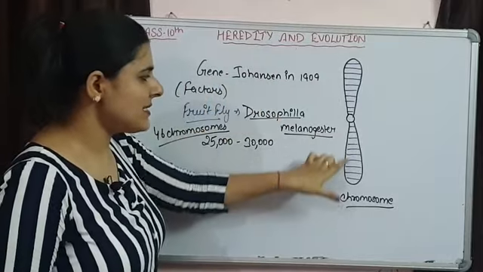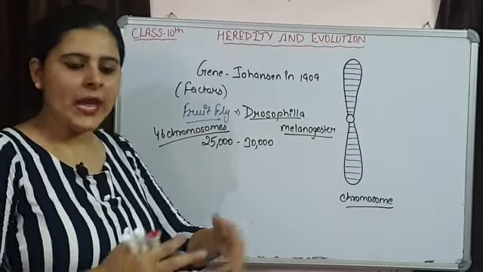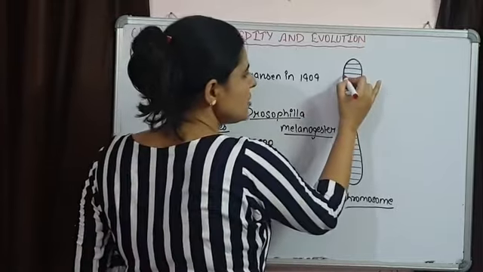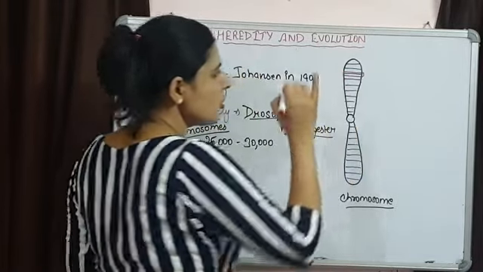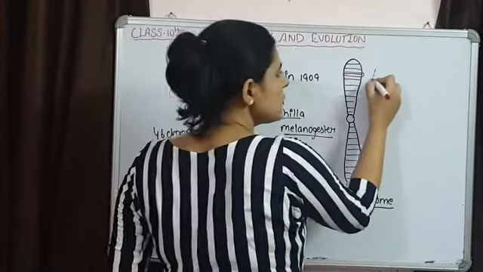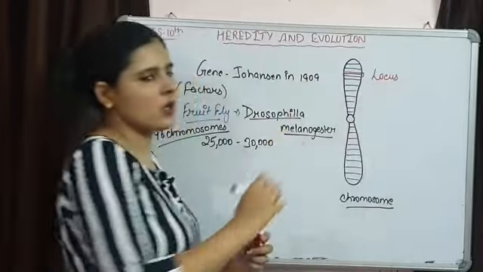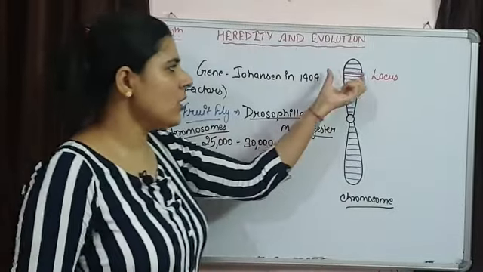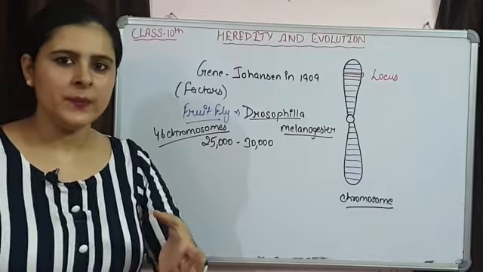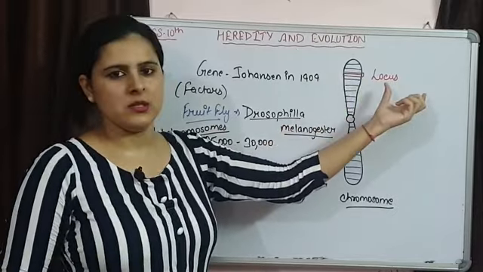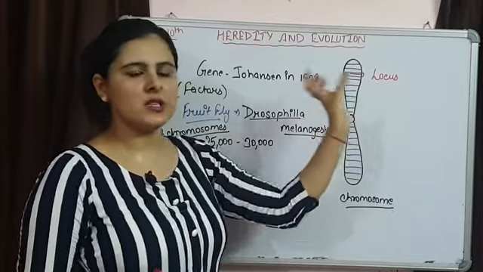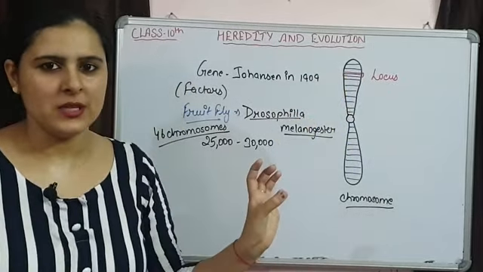These genes are present linearly on a chromosome, and the place where a gene is present, suppose I am talking about this gene, so this is the position of this gene on the chromosome. The place where this gene is present on a chromosome is known as the locus. This is the locus of this gene. So we identify each and every gene with the help of its locus. It specifies that at this particular locus this gene is present.